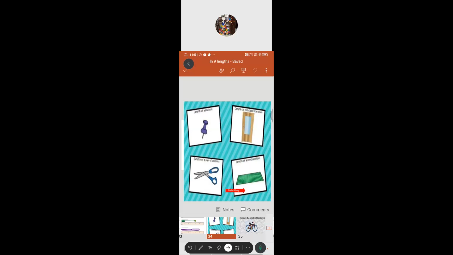Length of the football field or the cricket pitch. Not kilometer, length of the football field. Meter. Very good. Length of the classroom door or classroom area, that is also meter, isn't it? Length of the tree. Meter. Very good. Excellent.